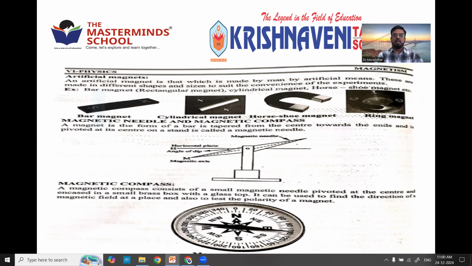And artificially, based on the shape of the magnet we make, the name is given. It may be a bar magnet in the shape of a rod. It may be a cylindrical magnet in the form of a cylinder. It may be a horseshoe magnet, U-shaped. It may be a ring magnet, ring-shaped. It may be a magnetic needle, just like a needle shape.